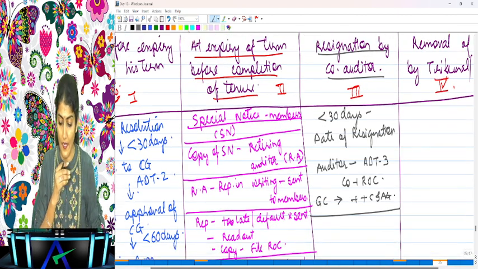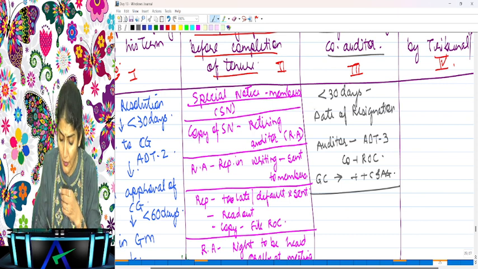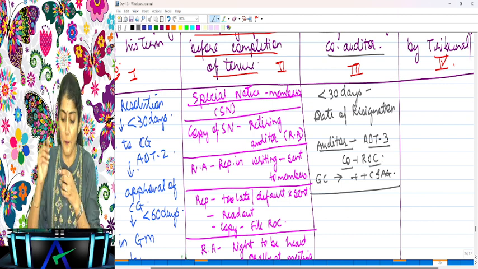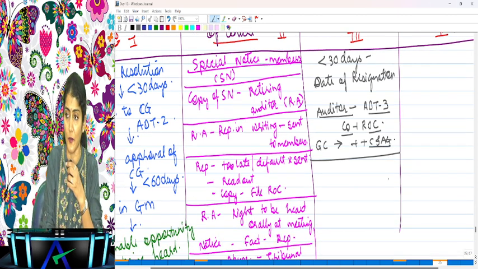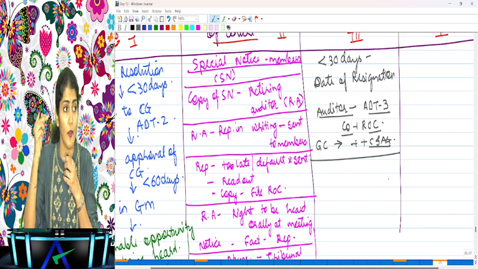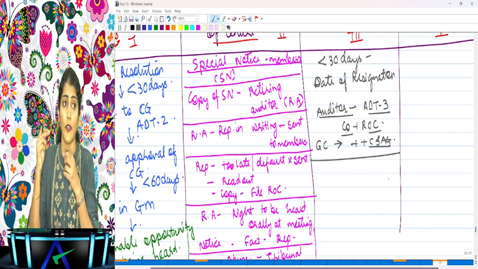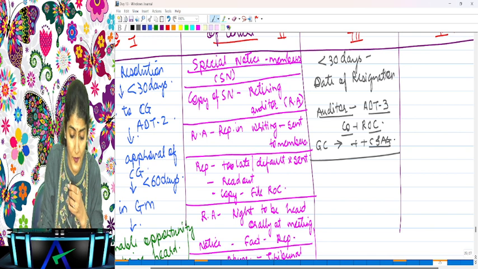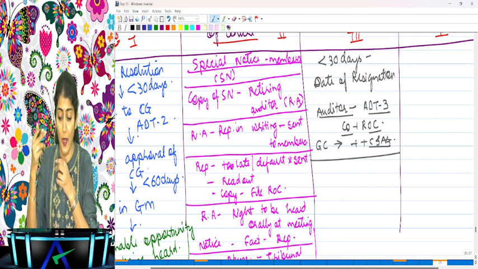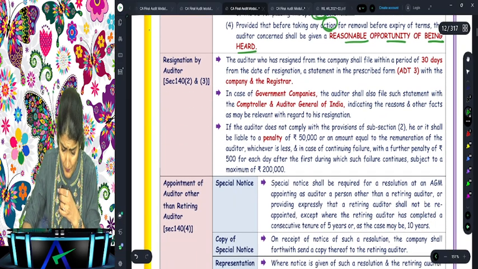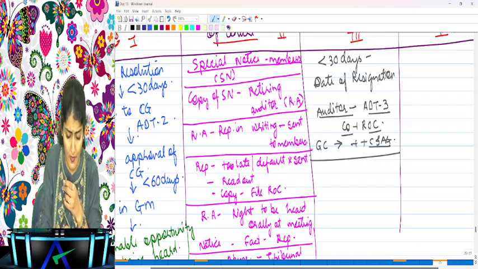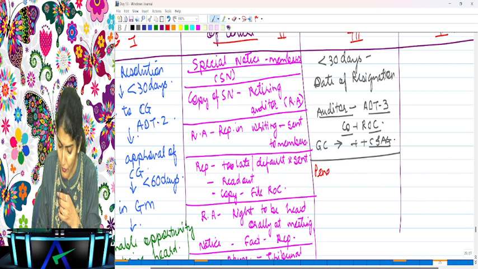If the auditor resigns, within 30 days from the date of resignation the auditor needs to file the form ADT 3 with the company and the ROC, and in case of a government company, he also needs to file it with the C and AG, that is the Comptroller and Auditor General of India. Say the auditor fails to file the form ADT 3 with the company, ROC or the C and AG, then what is the amount of the penalty to be paid by the auditor?